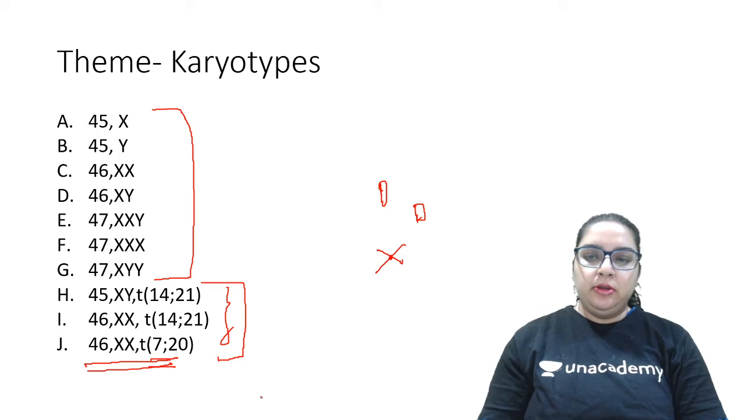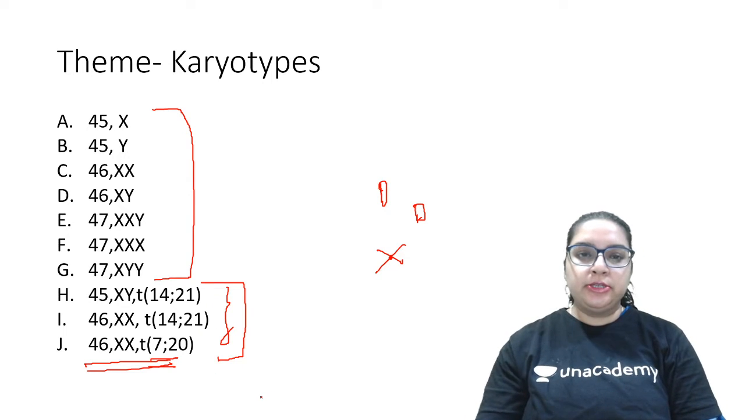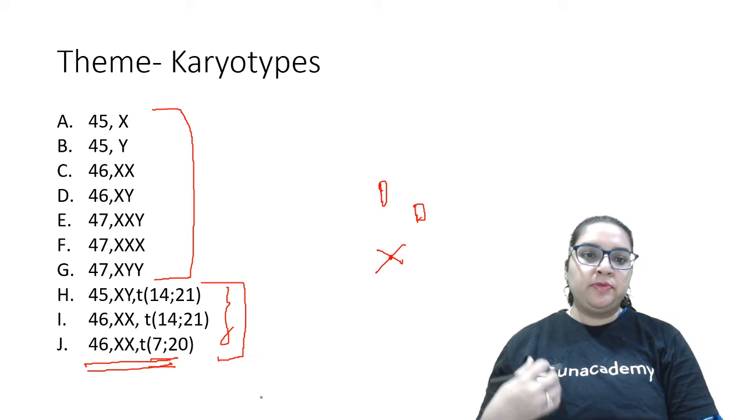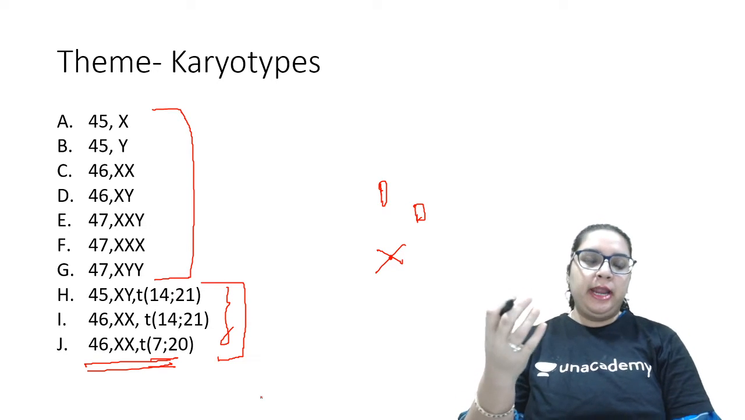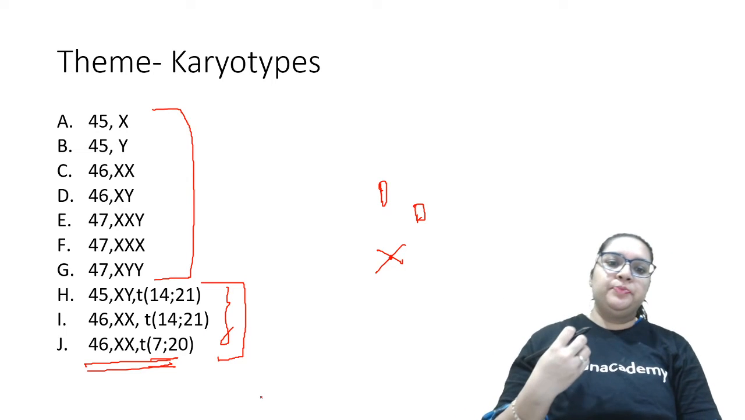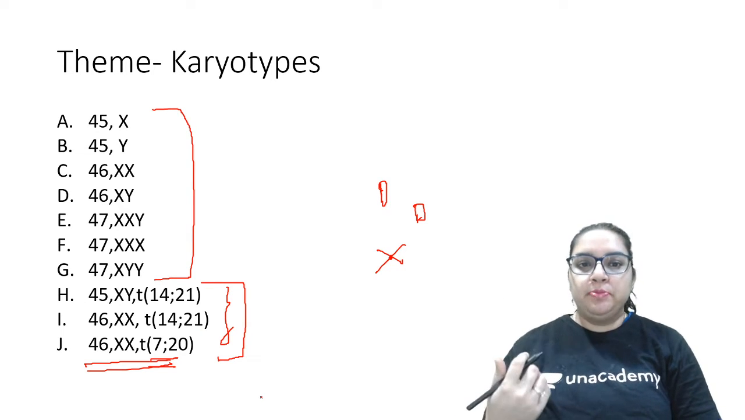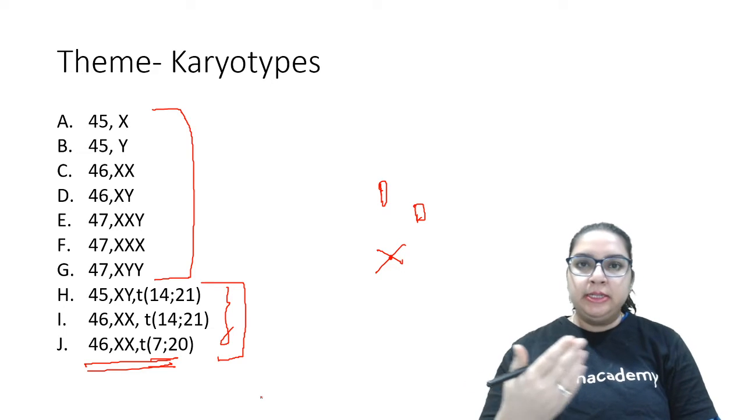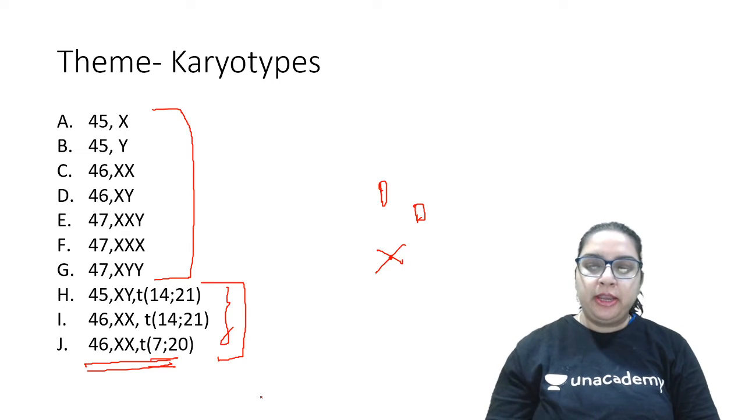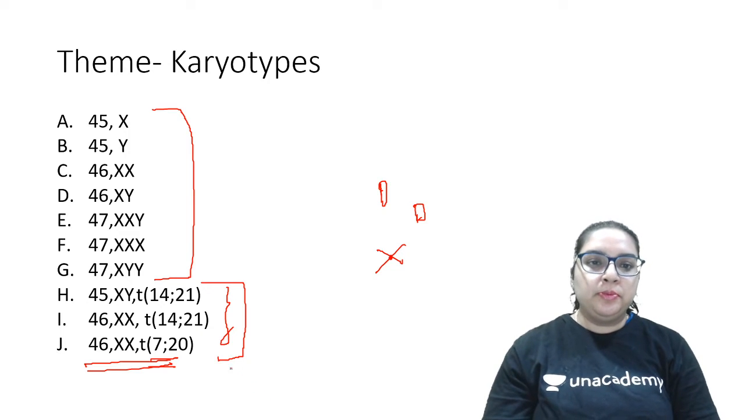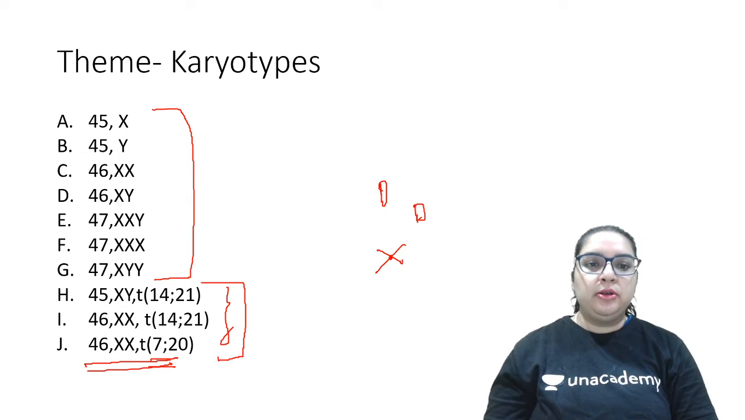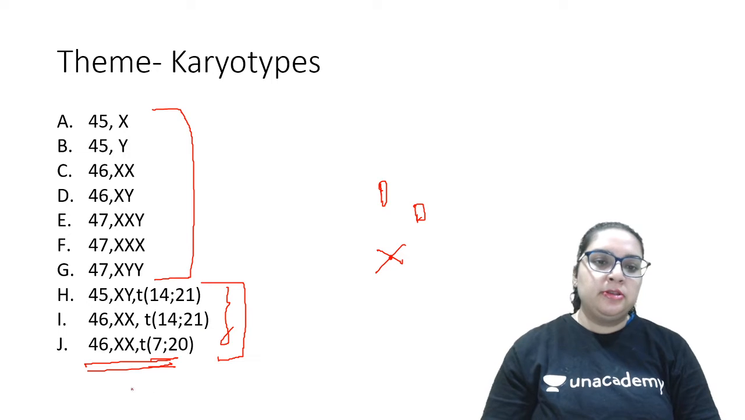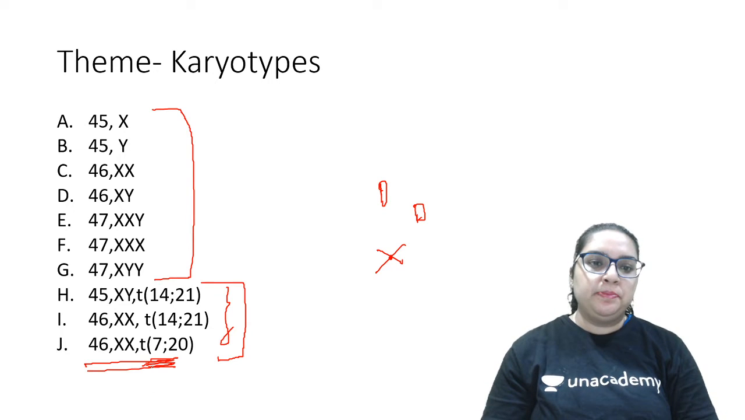Now the rest, 14 and 21, are all acrocentric chromosomes. So if there is a translocation between 14 and 21, what is happening? The shorter limb is lost, and the materials exchanged are not balanced, right? So these are not normal reciprocal translocations, whereas here the material is not lost at all, equal material is gained, and that is the reason why they function normally.